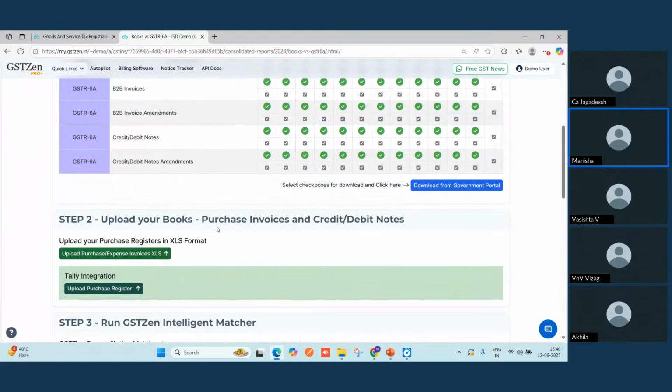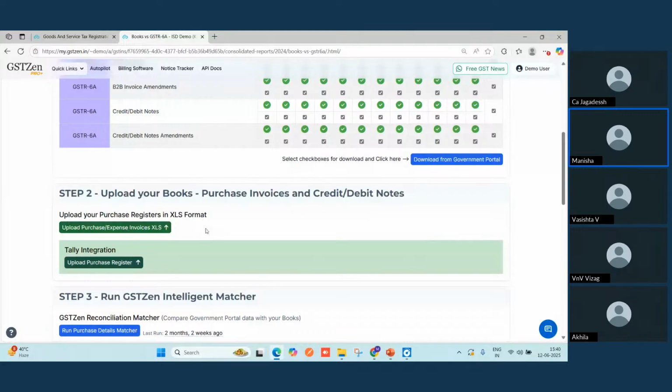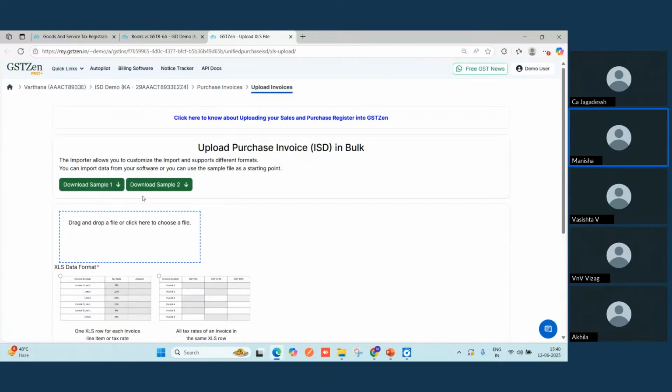The second step is uploading your purchase register. For that, we have two options: either go with the purchase register by uploading an Excel, or through Tally integration. Here, I'll be demonstrating how you can upload your purchase register. Once I click on that option, here we have two download samples for your convenience. It's not mandatory to use our sample. Whatever Excel format you are maintaining, you can use the same here. I will be showing you how conveniently you can use your own template. Of course, you can refer to ours for convenience, but it's not mandatory.